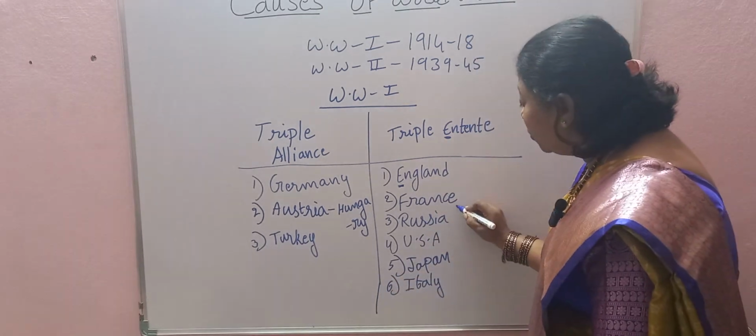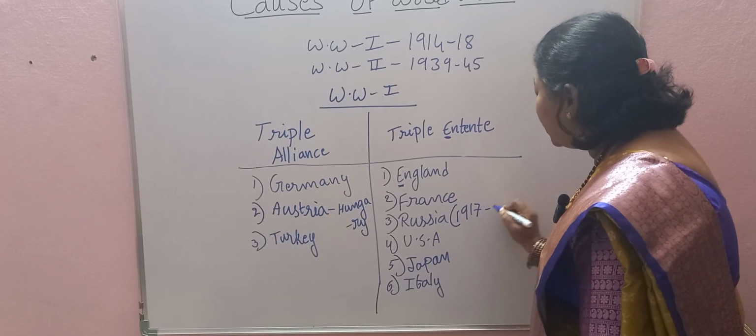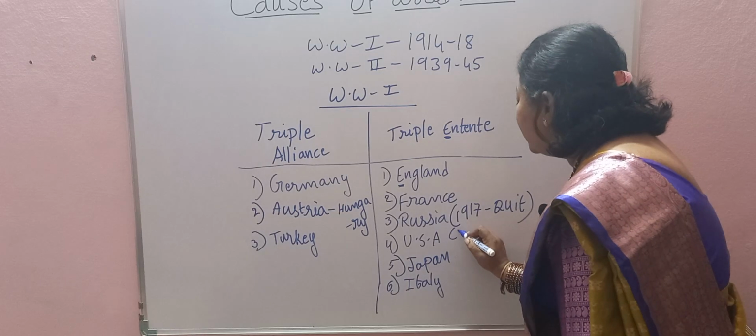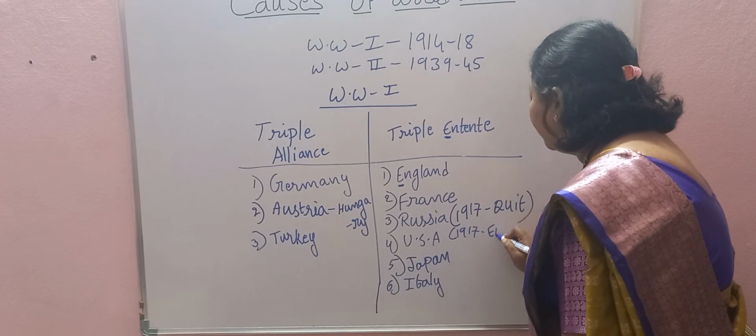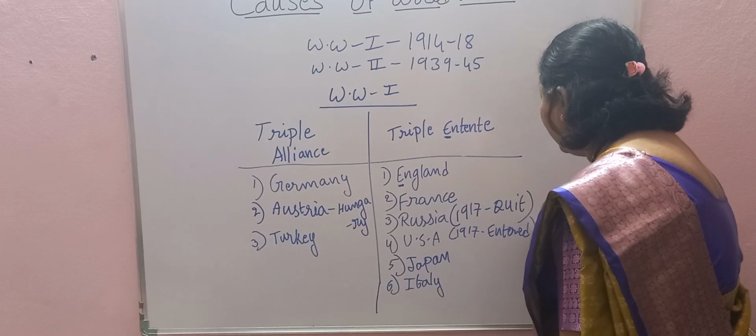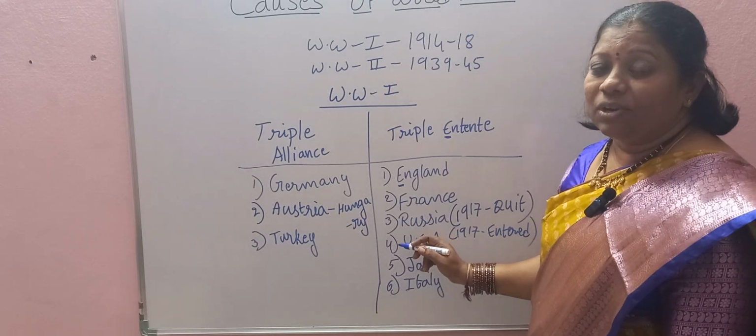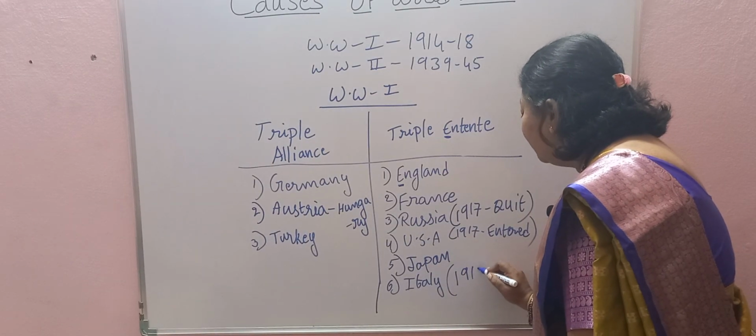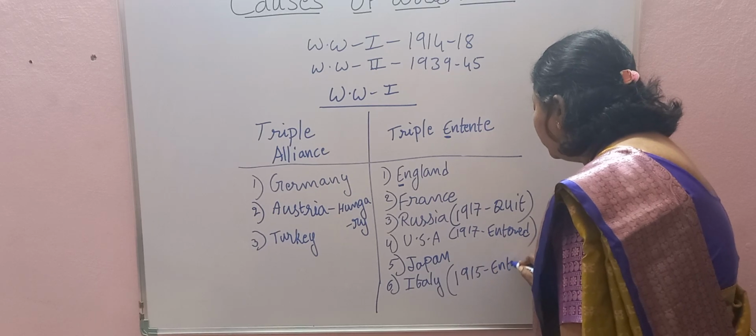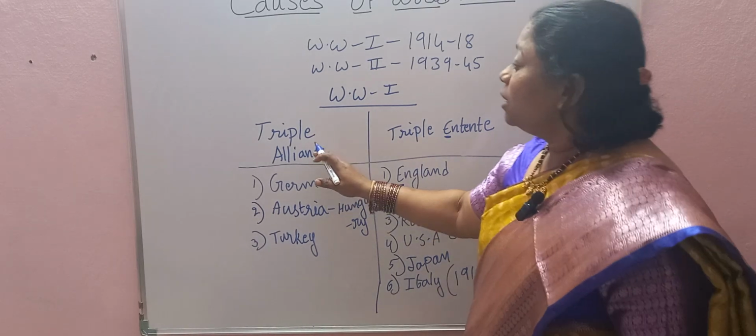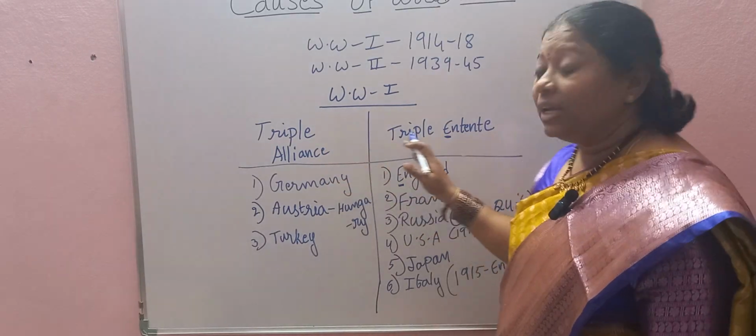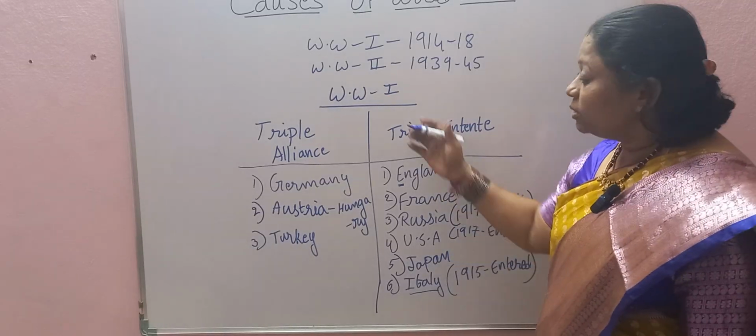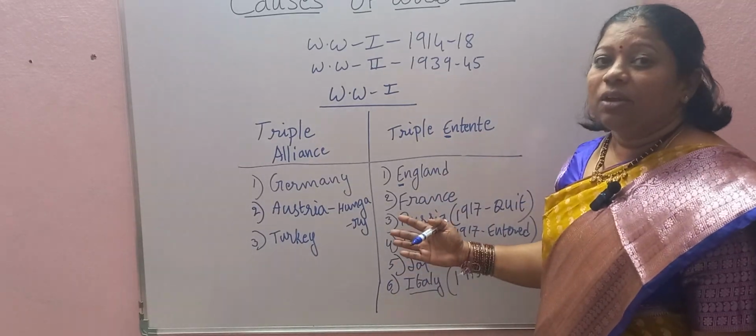And let me tell you, Russia quit the war in 1917 because of the Russian Revolution, and USA entered the war in 1917. Italy stood on the side of Triple Alliance till 1915, and after that, in 1915 only, Italy jumped to the side of Triple Entente. So these were the major powers which fought World War I.